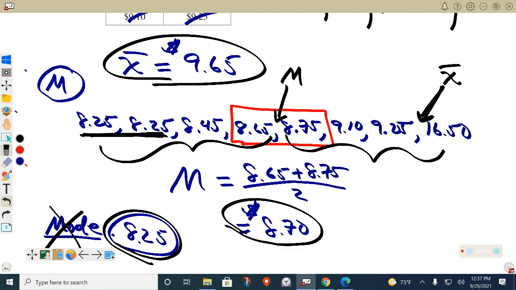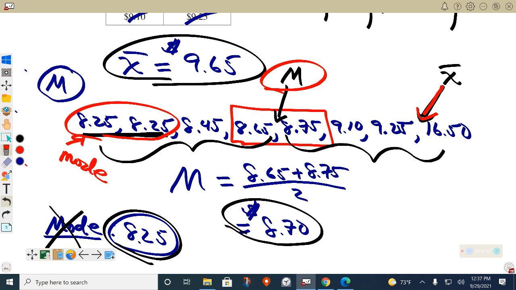Sometimes the best measure of center would be the mode. Sometimes the best measure of center would be the mean. But for this set of data, you could see that the median is the best measure of center. It's right there in the middle between those two numbers. Mean is just way far to the right, 965. And the mode is way down here. That's not a good measure of center, the mode. The median would be in this case.